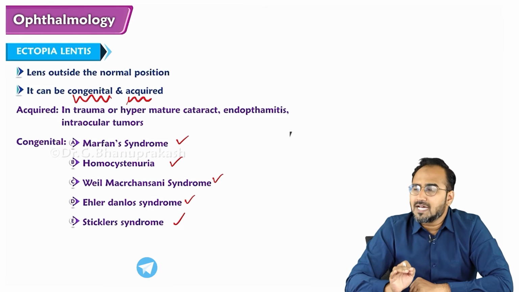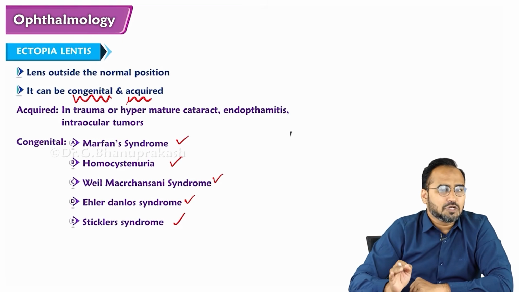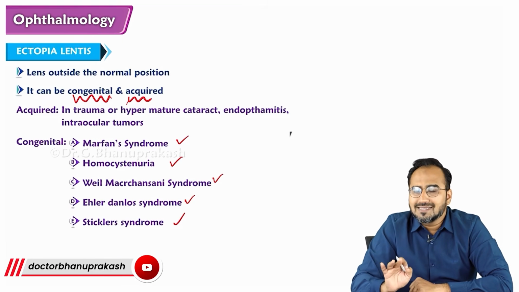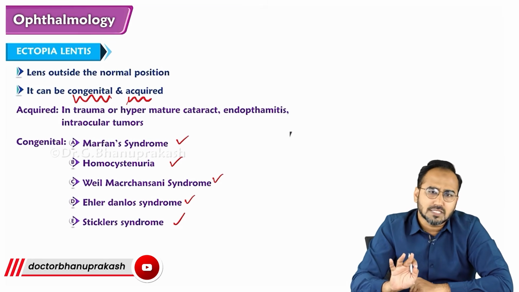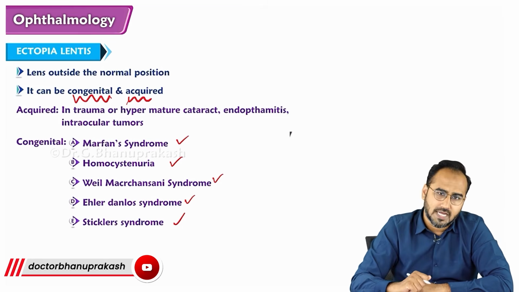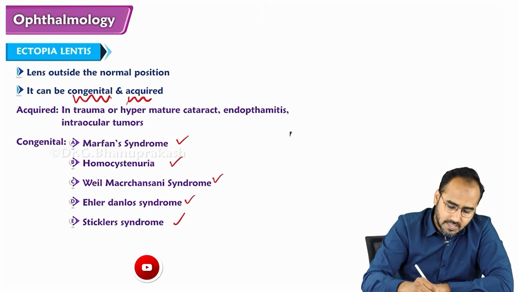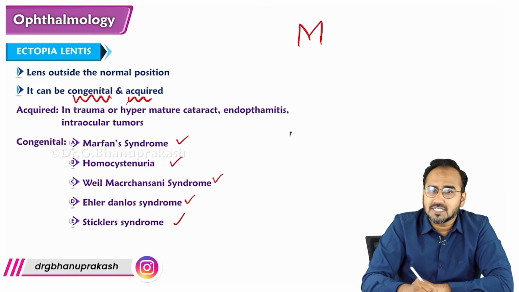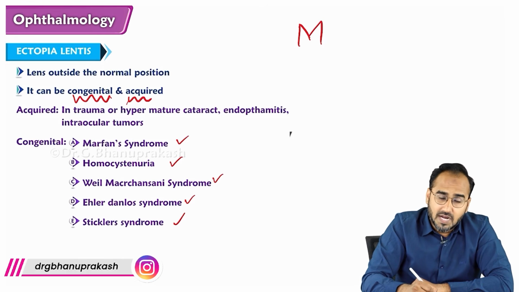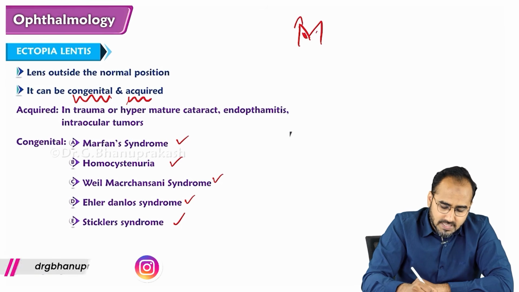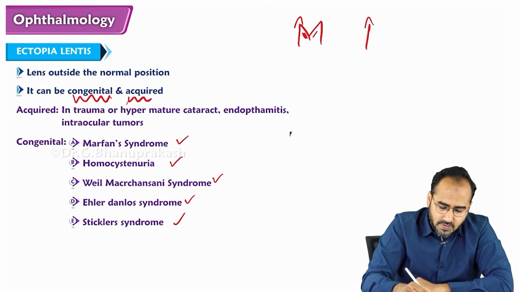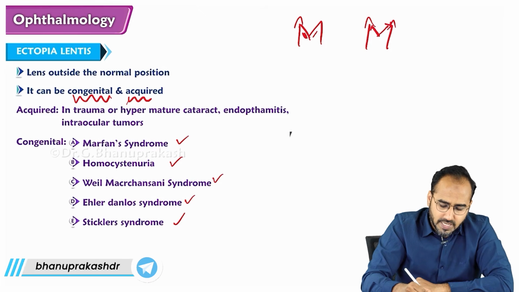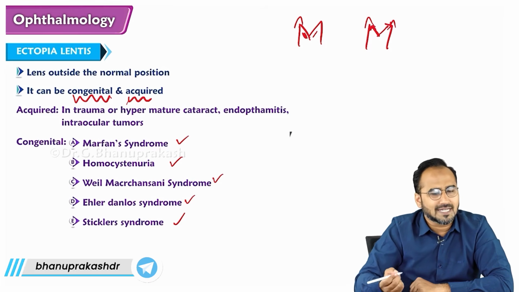Now, the question that has been asked in Marfan syndrome is, where is the Ectopia Lentis seen? In which part is the lens dislocated? You are seeing dislocation of the lens, but in which quadrant of the eye? It is the superotemporal quadrant. Remember guys, Marfan starts with M. This is the superior quadrant and this is the temporal quadrant. With the M of Marfan syndrome, you can remember the dislocation of the lens is in the superotemporal quadrant. That is an important point.